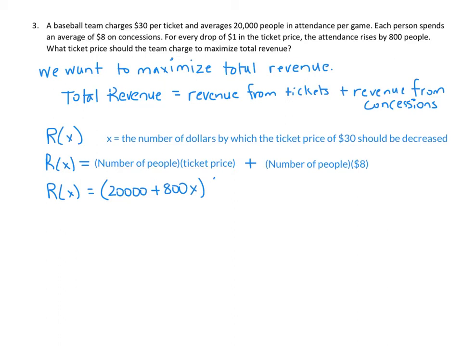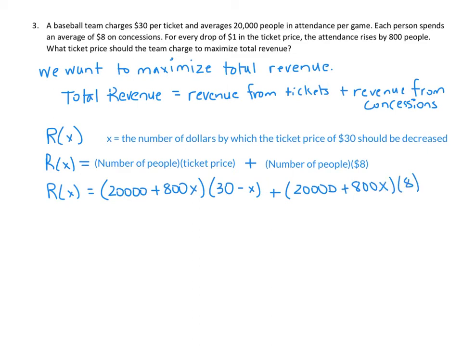So that represents the number of people in our revenue function, times the ticket price. Right now the ticket price is 30, but we anticipate that to go down by x. Plus, we have the number of people, which we figured would be 20,000 plus 800x, times 8.